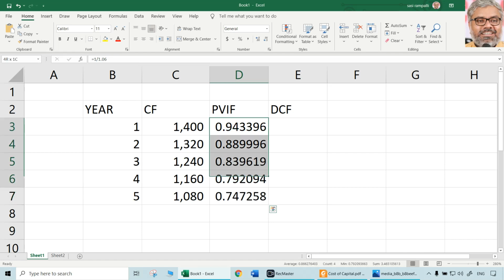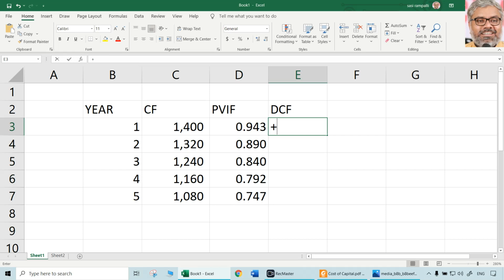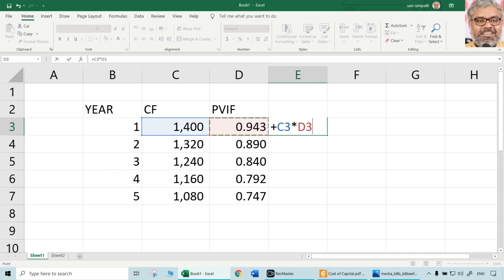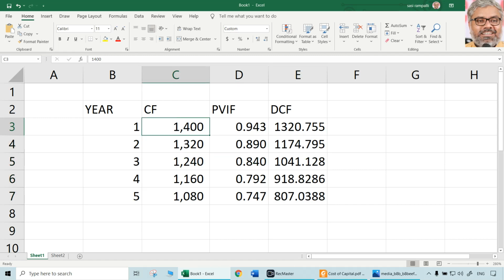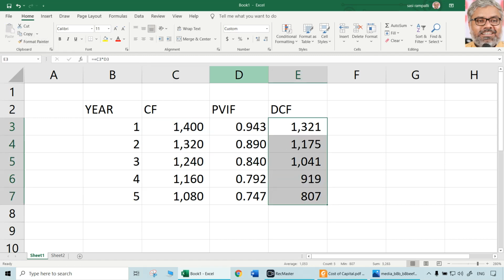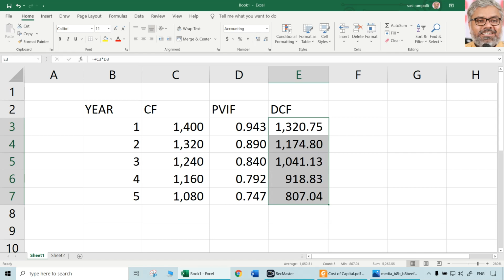It can be calculated or it can be taken from tables also as per the convenience. Then what are the discounted cash flows? Multiplication of them and totaling all of them will give us the present value of the bond, that is